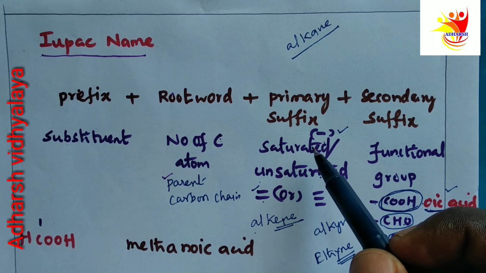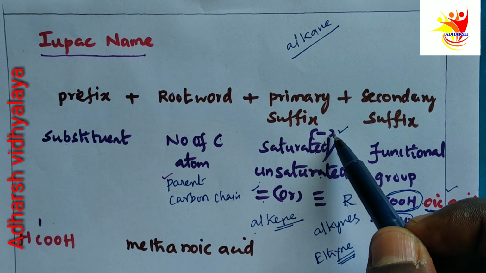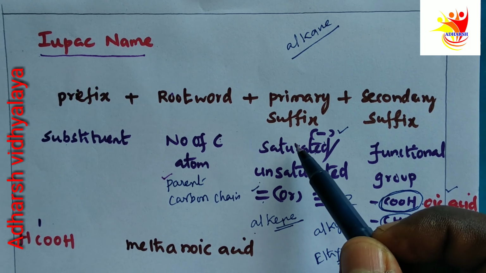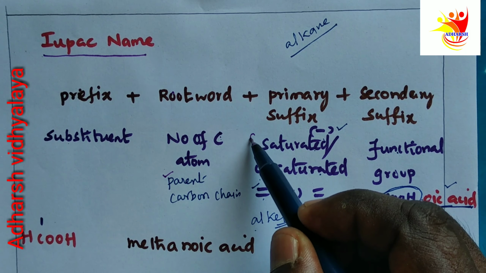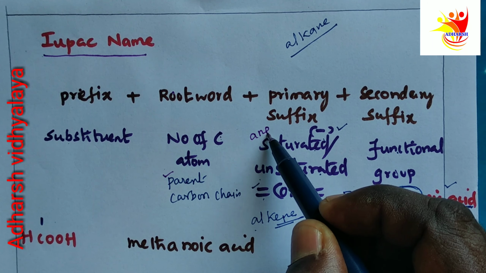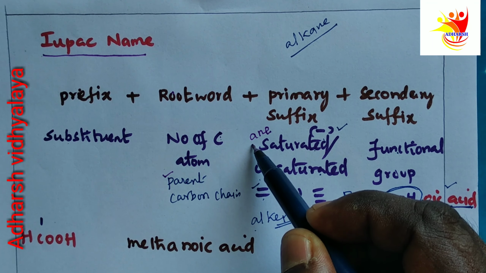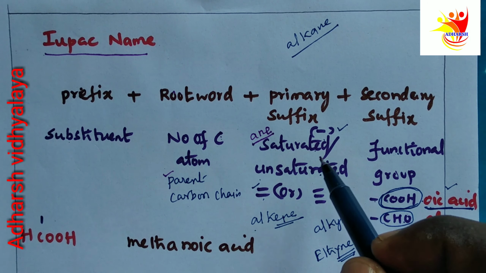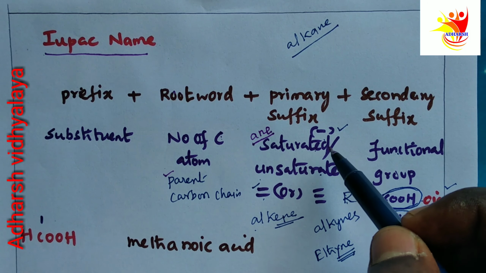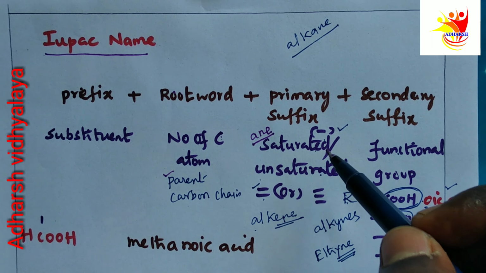We know a compound containing single bonds is saturated. If the name of the compound ends with ANE, it is a saturated compound.